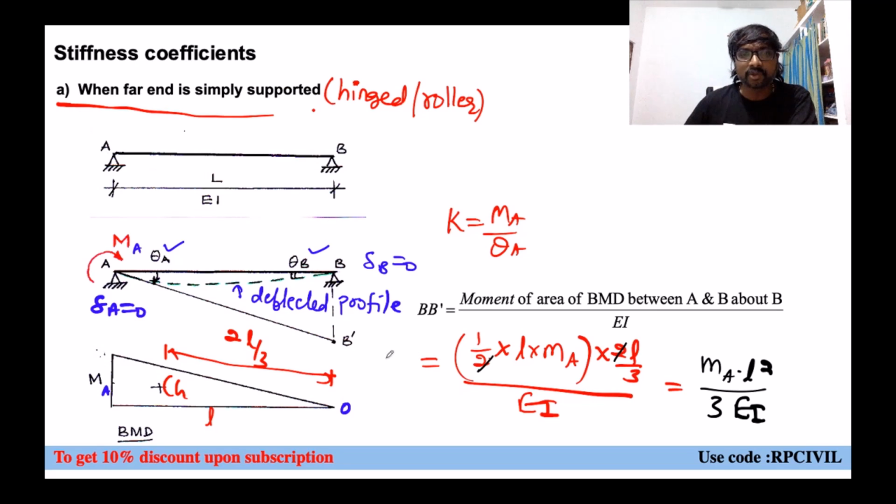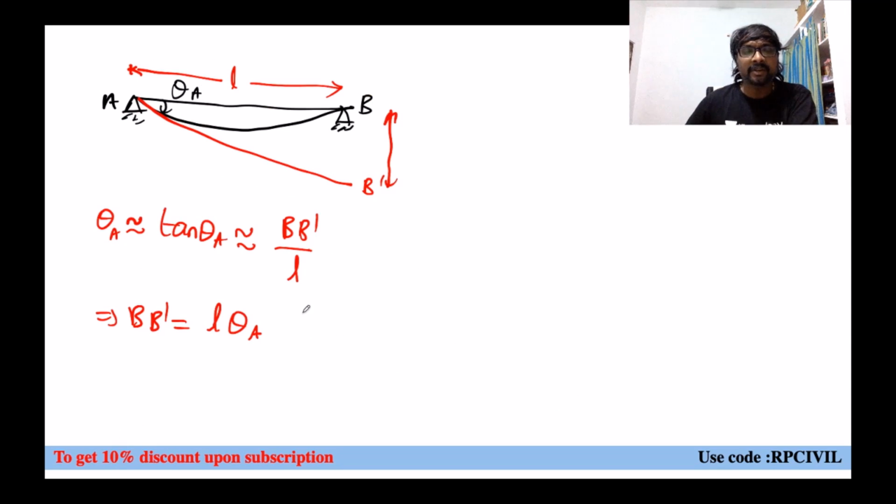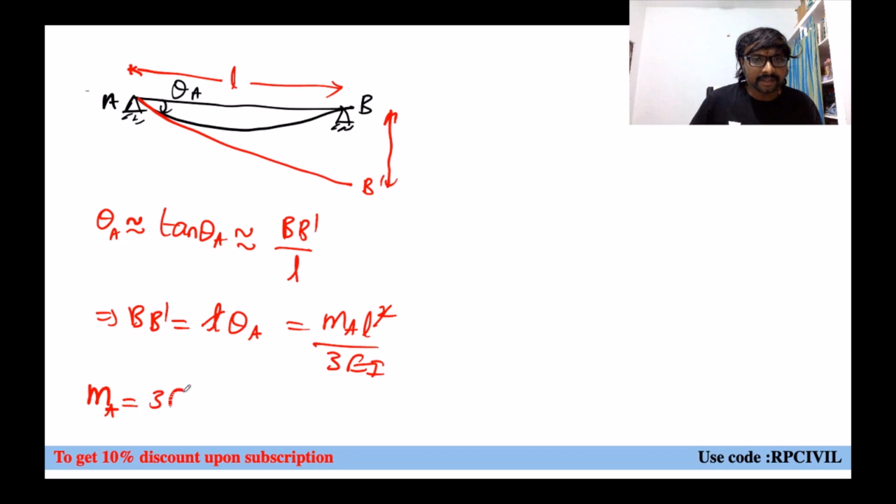If you substitute in that previous one, what is the BB dash you have got already? MA L square by 3EI, you know. So if we substitute this, this is equal to MA L square by 3EI. So this one L will get cancelled. Therefore, what is that expression for MA we are getting now? MA equal to 3EI theta A divided by L, if you send it to the other side. This is your moment you are getting.